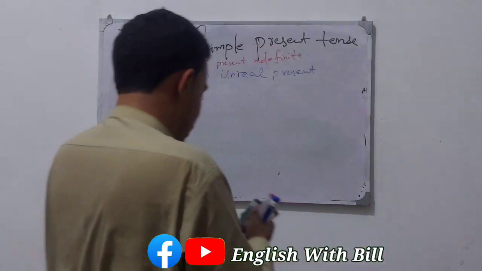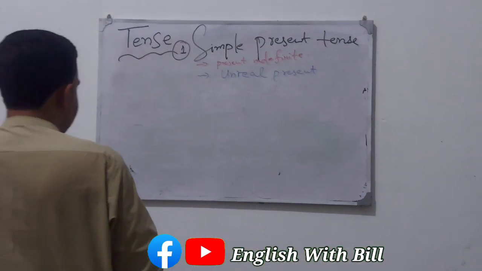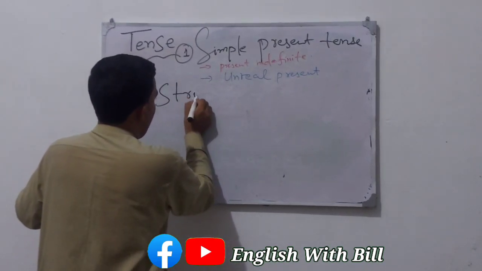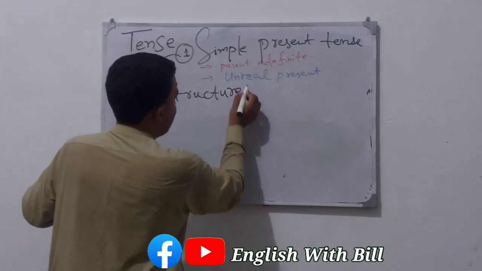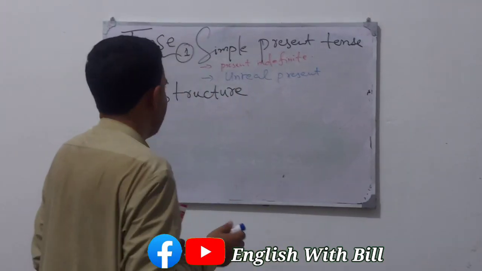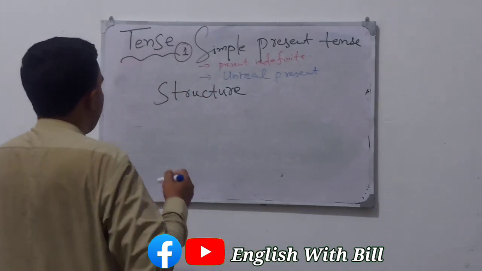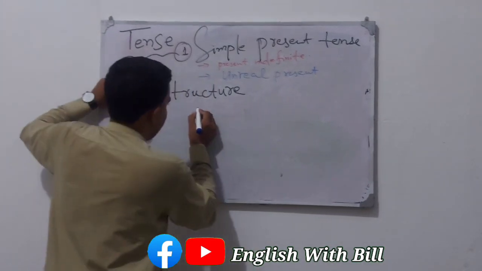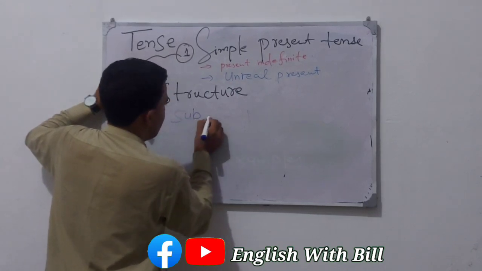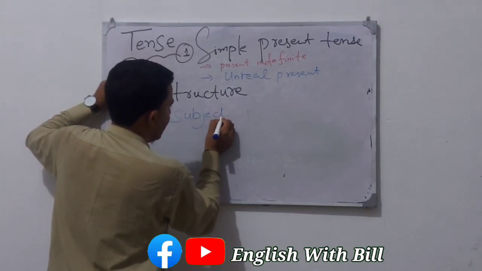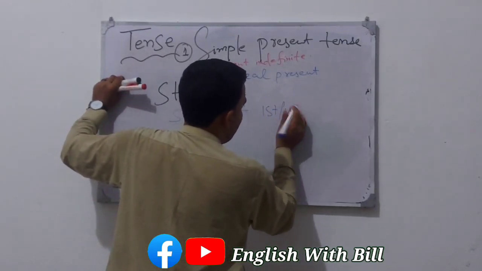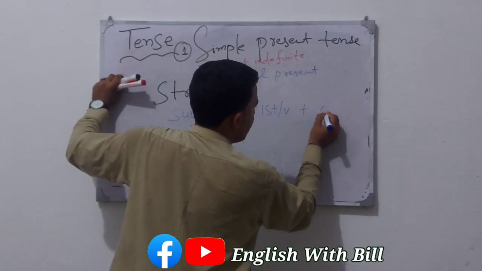Now let's start with the structure or the composition of the simple present tense. The structure of simple present tense: first, we have the subject plus the first form of the verb plus the object.